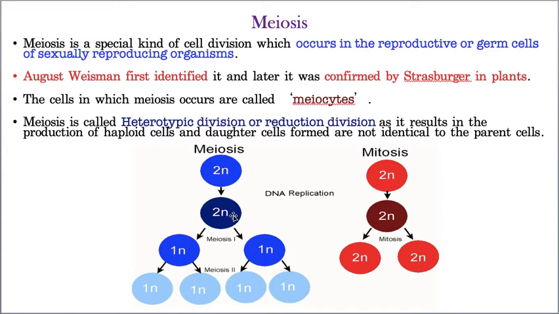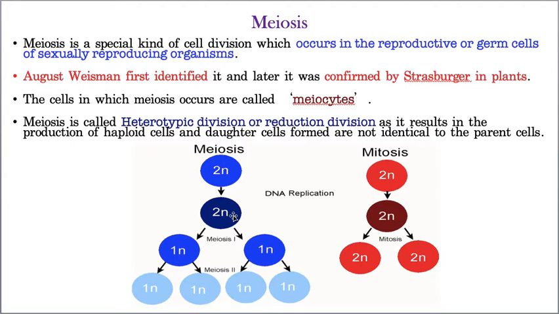If only one set of chromosomes is present in the cell, those cells are called haploid cells. Example, sperm, ova. Whereas cells having two sets of chromosomes are called diploid cells. If any cell has three sets of chromosomes, that is called a triploid cell.